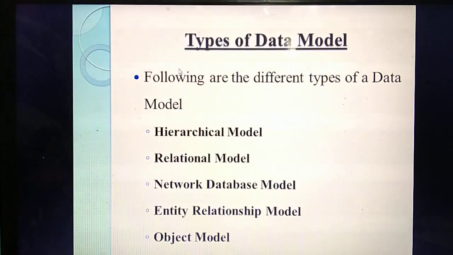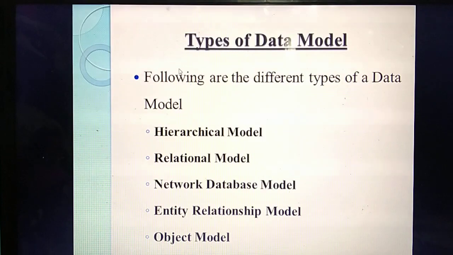Next we are going to study the types of data model. There are totally 5 types. How many types of data models are there? 5 types. First one is the hierarchical model. Second is the relational model. Third is the network database model. Fourth is the entity relationship model. Fifth is the object model. Please study this, a very important question.